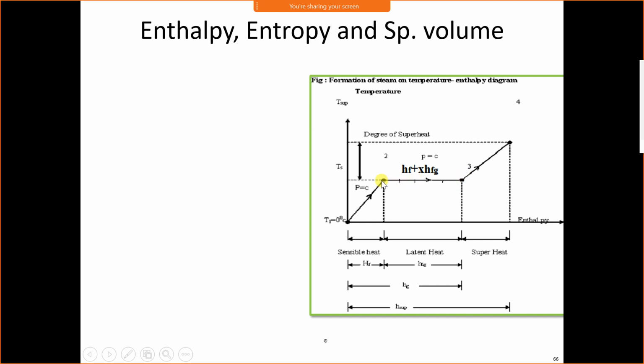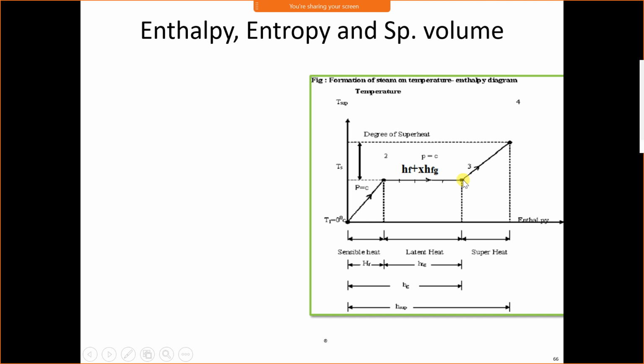But during phase change, it will not suddenly transform from liquid to vapor. It will change its phase gradually, means some part of the liquid converts into vapor, some part will be in liquid form, then some more part will convert into vapor, some part will be in liquid state. It will gradually change the phase, and here it will reach a saturated vapor condition. It means all water has converted into vapor now, and this conversion takes place at constant pressure and constant temperature. Now it is saturated vapor.